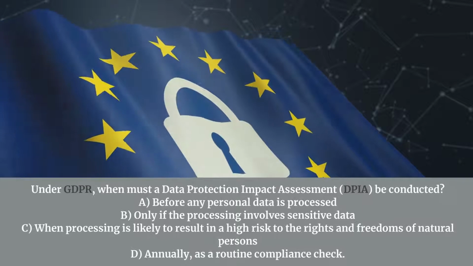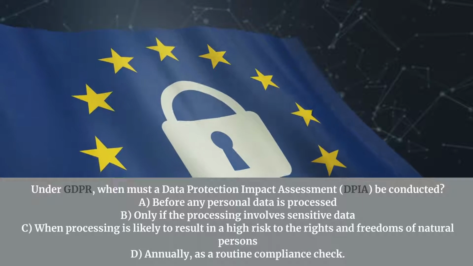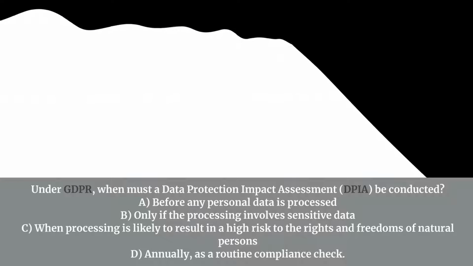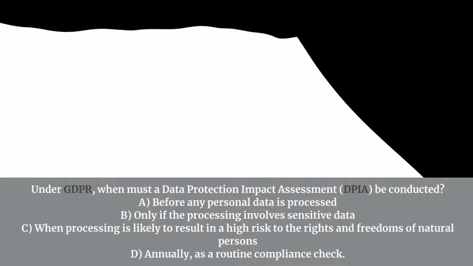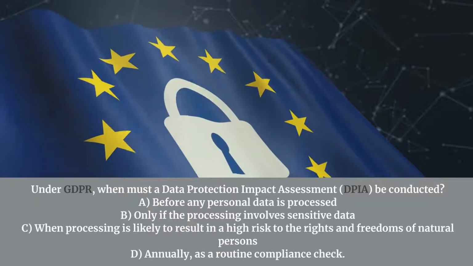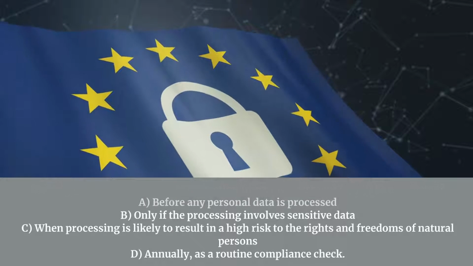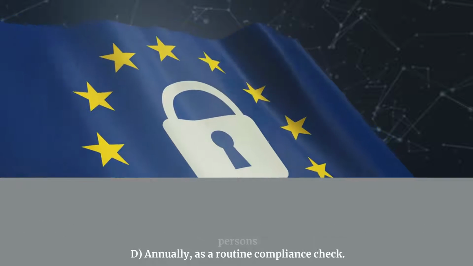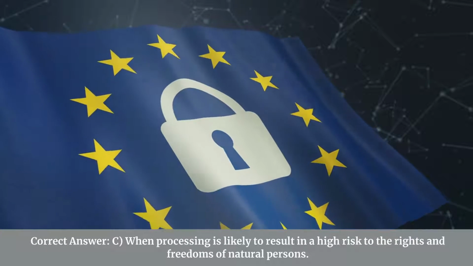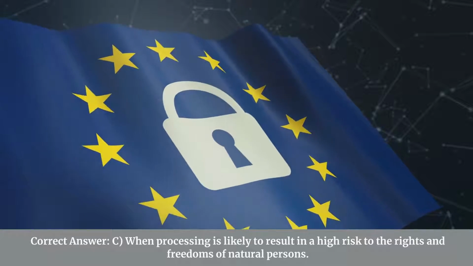Under GDPR, when must a Data Protection Impact Assessment, DPIA, be conducted? A. Before any personal data is processed. B. Only if the processing involves sensitive data. C. When processing is likely to result in a high risk to the rights and freedoms of natural persons. D. Annually, as a routine compliance check. Correct answer: C. When processing is likely to result in a high risk to the rights and freedoms of natural persons.